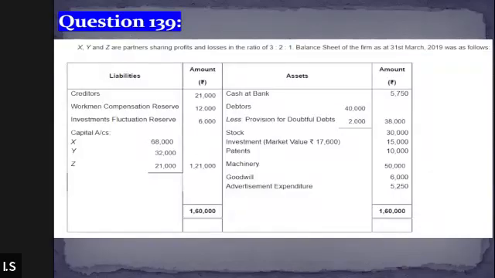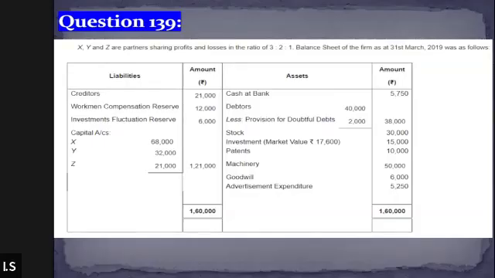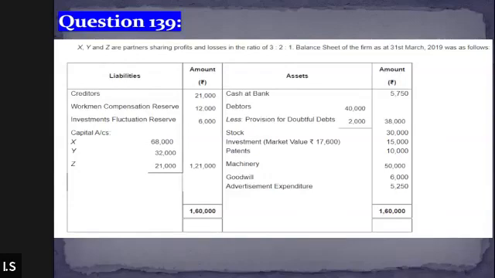So revaluation account, which is loss that we have to write on the debit and the profit we have to write on the right? Yes. If suppose there is a 5% depreciation on the machinery, we have to take 5% of the machinery and reduce it, right? Yes. We have to reduce the value of the machinery by 5%, and at the same time, the reduced amount needs to be recorded in the revaluation account. And after the reduction of such depreciation amount, we need to record the remaining value of the machinery in the balance sheet as well.